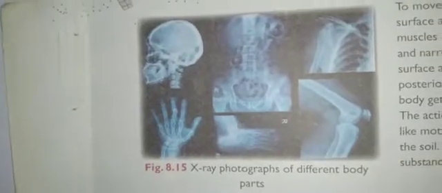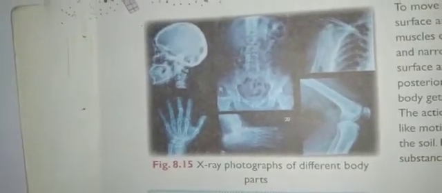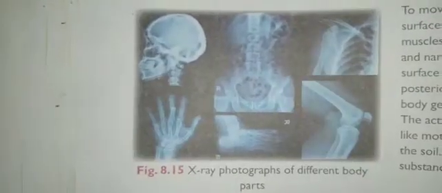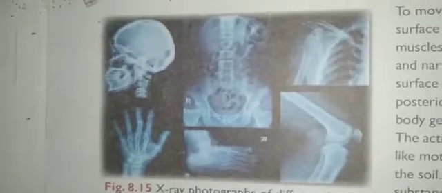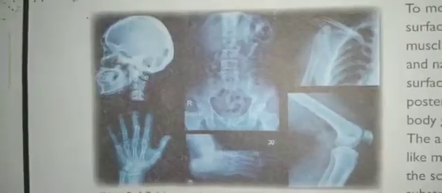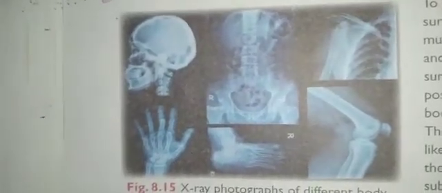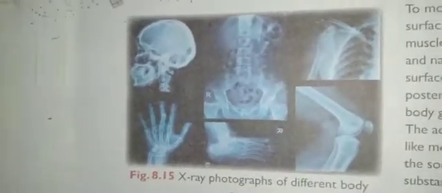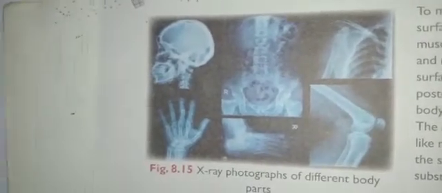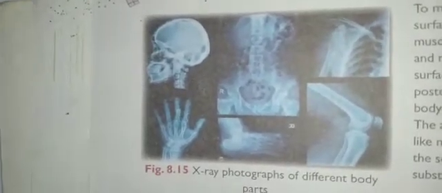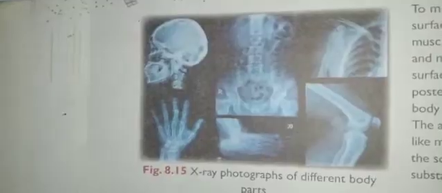This is an X-ray photograph of different body parts. An X-ray image of the body shows different body parts and the exact shape, size and number of bones in the human body.